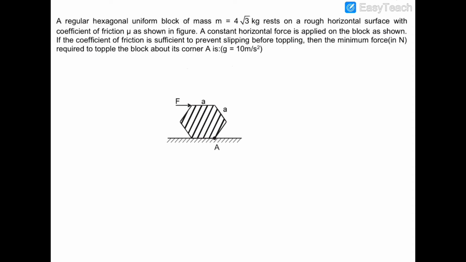about the point A. So let's suppose that this block is on the verge of toppling, and therefore let us draw all the forces which are acting on this block. So friction would be acting in the backward direction. Normal reaction would be acting in the upward direction, like that. Mg would be acting in the downward direction from the center of mass. This is mg. And these are the forces which are acting on the block.